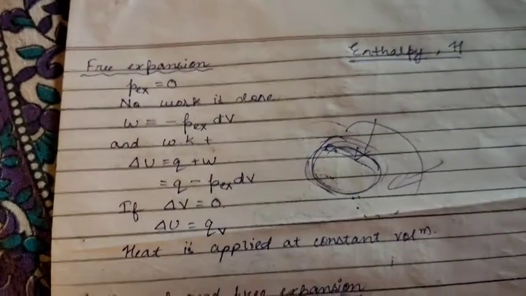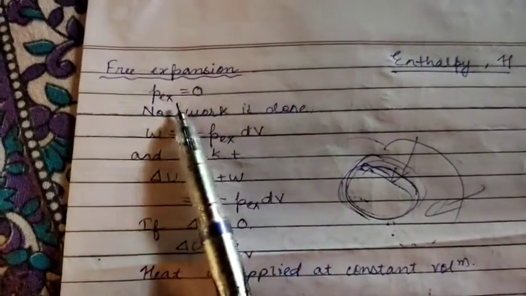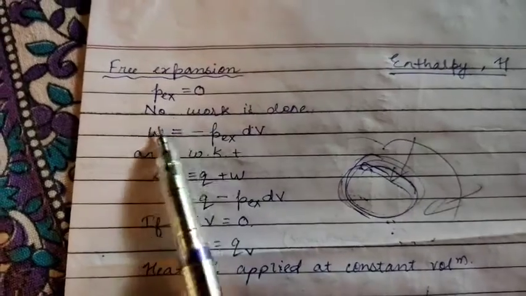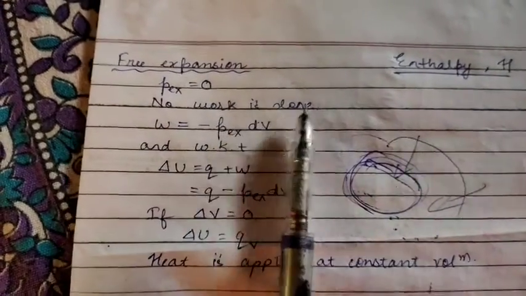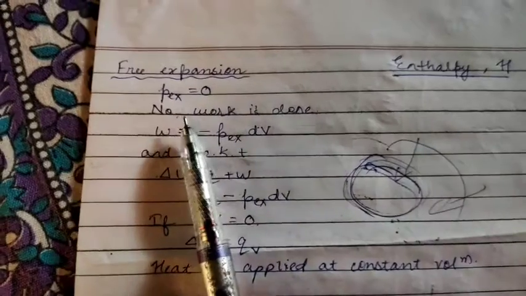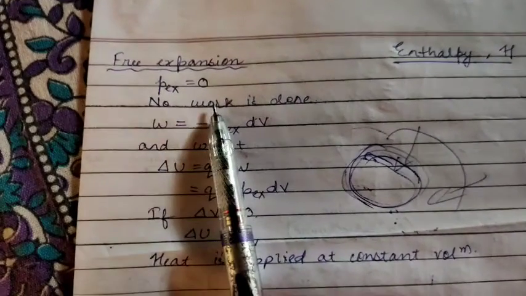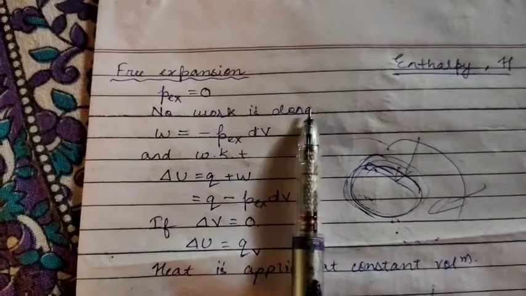The external pressure is almost zero. So we have considered a process in which P external equals 0. No work is done. The system is not doing any work because the expansion or the volume change is free.